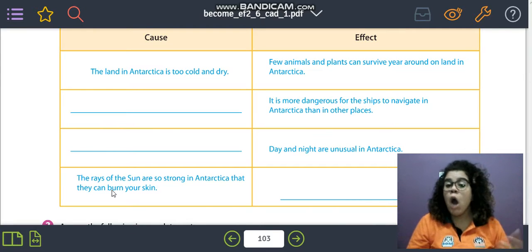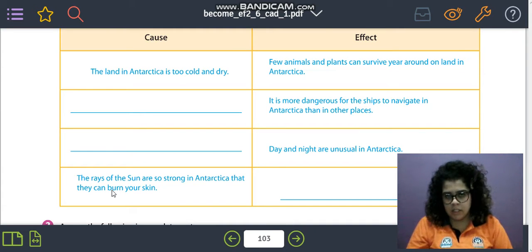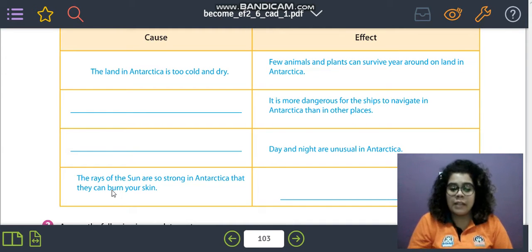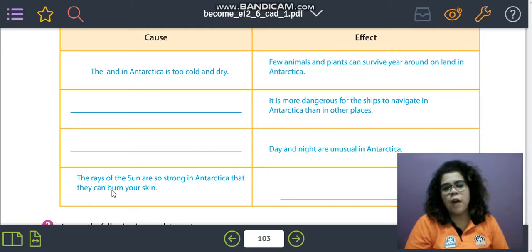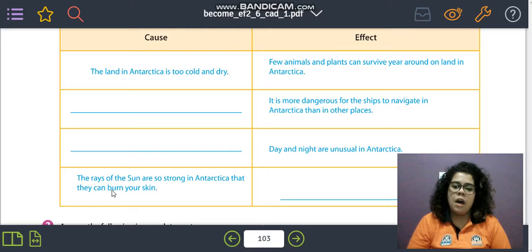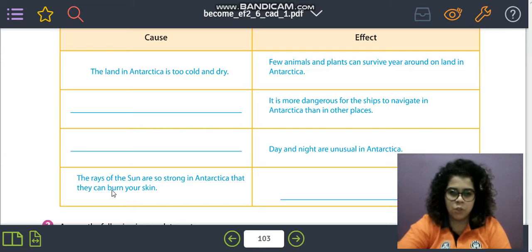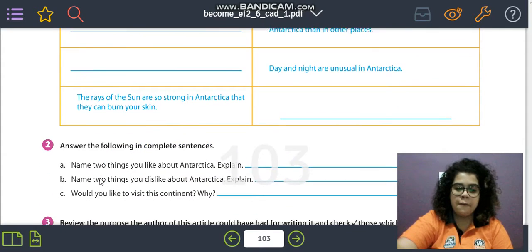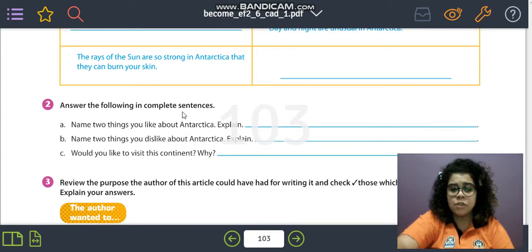How do these rays of sun affect these people, affect Antarctica, okay? So that's it. You're going to try to find the effect, what happens because of these rays of sun, okay? Then on exercise 2, we have to answer the following in incomplete sentences.